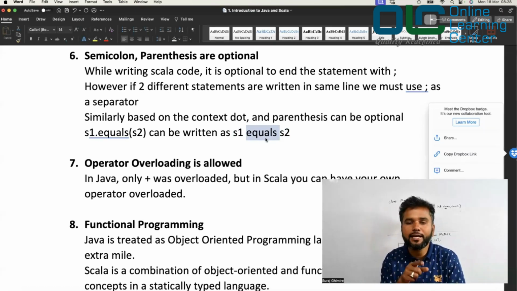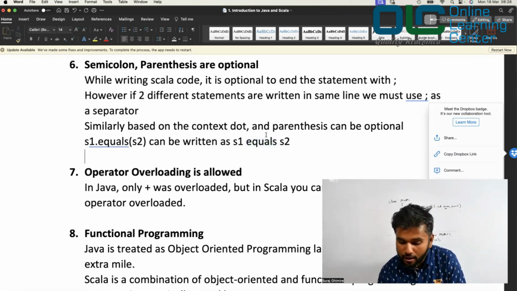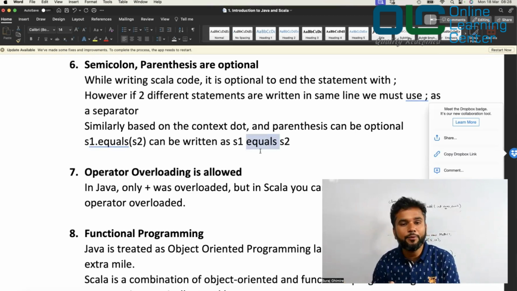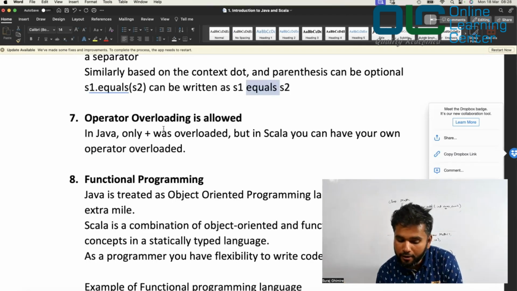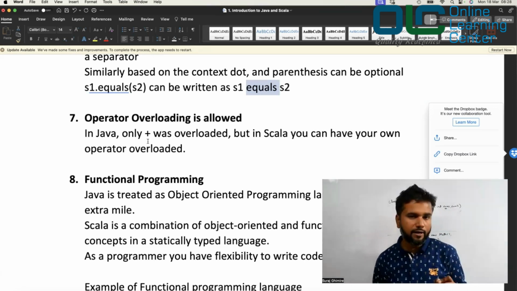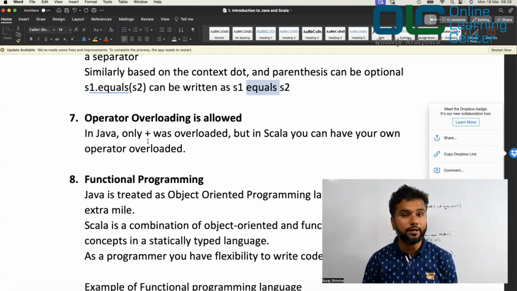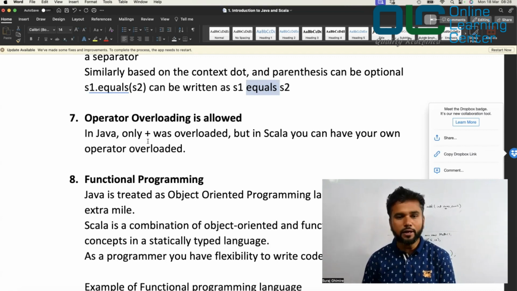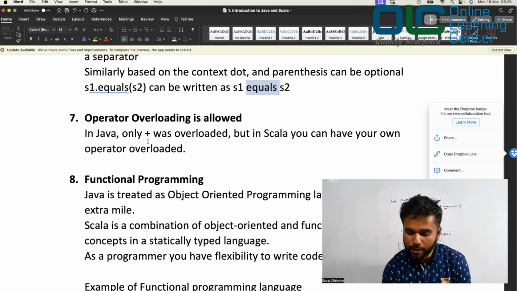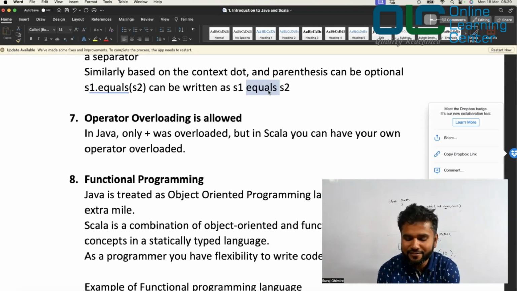Like you used to say a plus b, and plus was an operator in Java, right? But internally in Scala, plus is actually a method. So likewise, a method looks like I'm using it as an operator. Operator overloading is allowed. In Java, only plus is an operator which is overloaded. It serves two purposes: concatenation and adding integers. But in Scala, you can have your own operators overloaded. Even a method, you're able to use as if it's an operator.